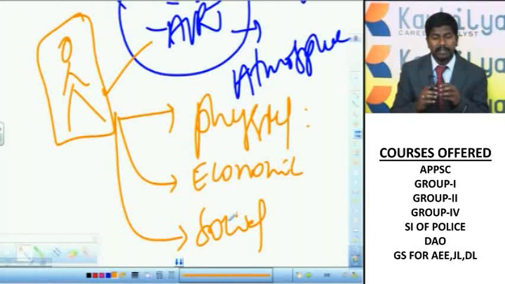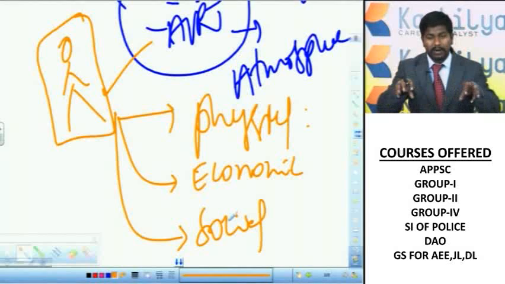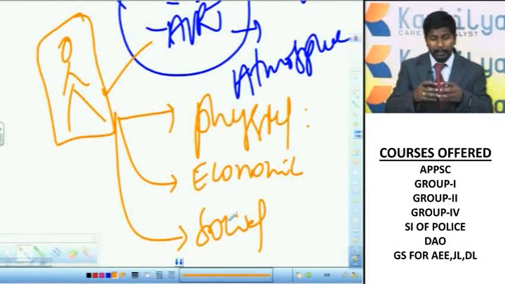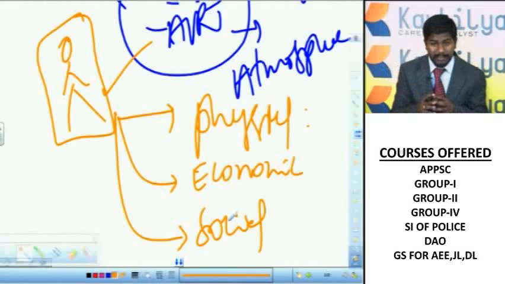So in this geography, right from the beginning and origin of the earth, then origin of the lithosphere, origin of the hydrosphere, origin of the atmosphere, then later how these different landforms came into being, how these different oceans and water bodies came into being, how the present rivers and streams were formed, and how the different types of land features like mountains, plateaus and plains came into being on this planet earth.